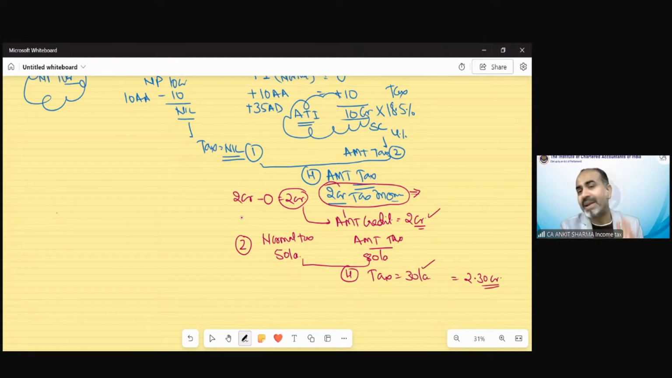You have to pay this 80 lakh rupees to the government. 80 lakh would be the payment, and out of which 30 lakh would be your credit. So total credit would be 2.30 crore.